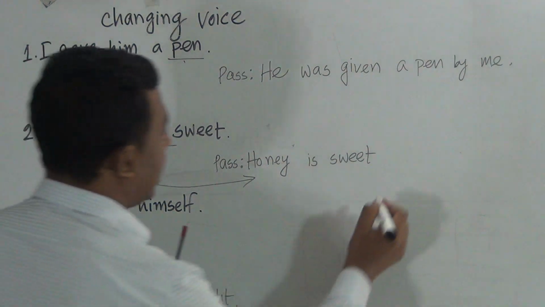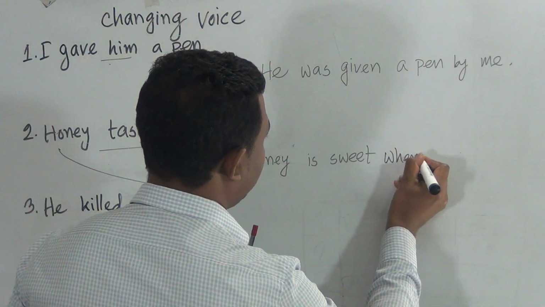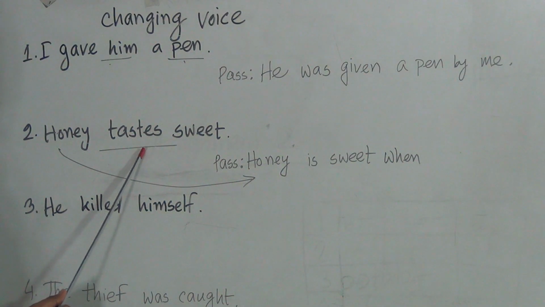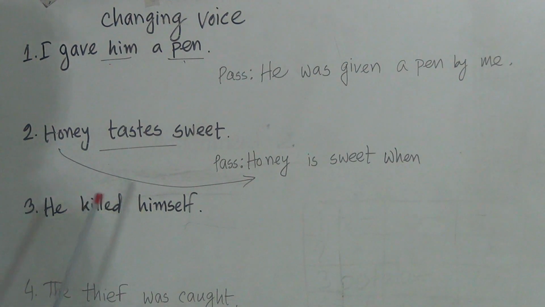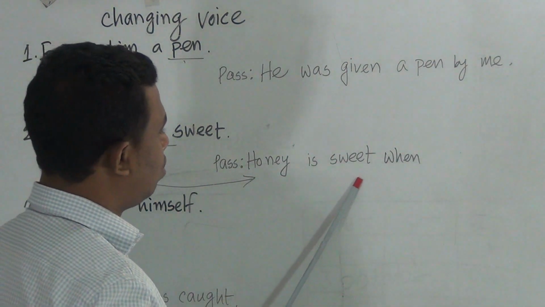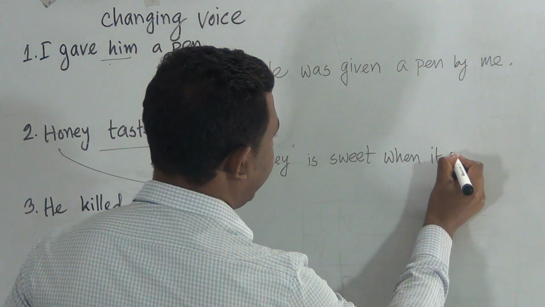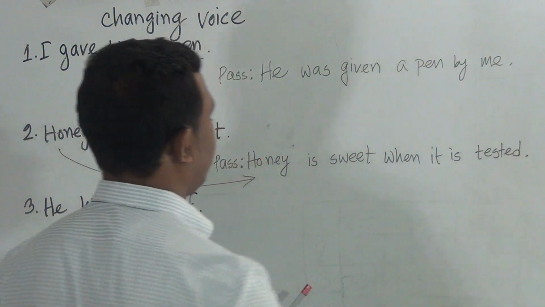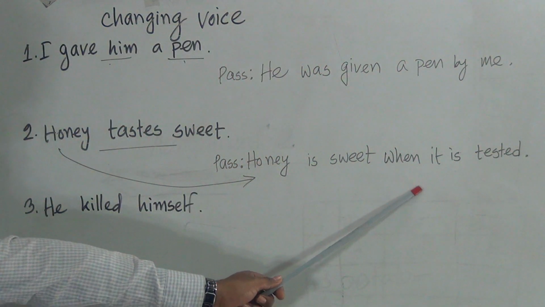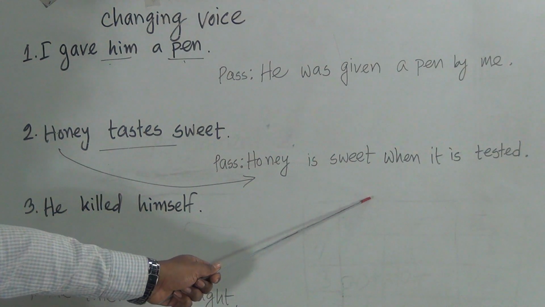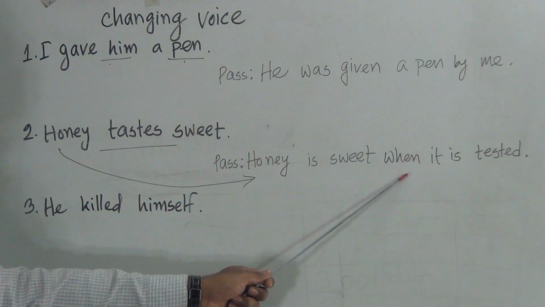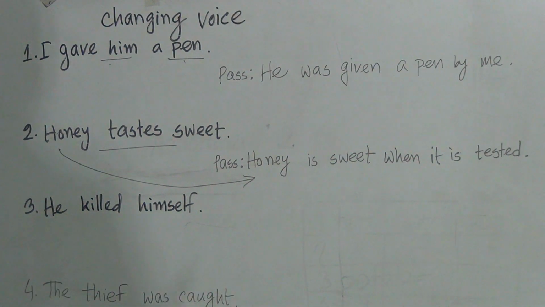Then the rule says to use when, because without having the taste, we cannot say that the honey is sweet. So honey is sweet when it is tasted. Okay? Because if we don't have the taste, then we will not evaluate how sweet it is. For this reason we have to use when it is tasted. Okay?